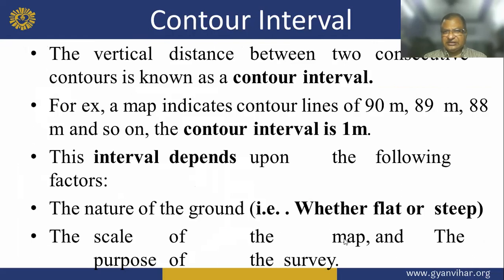The vertical distance between two consecutive contours is known as the contour interval. This is the contour interval. For example, a map indicating contour lines of 90 meters, 89 meters, 88 meters and so on has a contour interval of 1 meter.